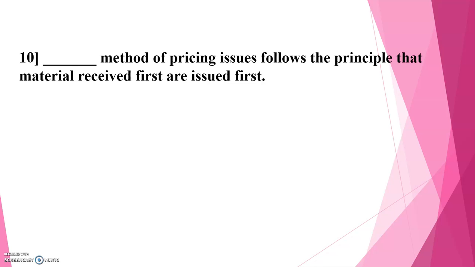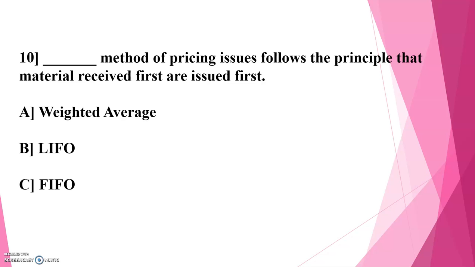Dash method of pricing issues follows the principle that material received first is issued first. Options are A. Weighted average, B. LIFO, last in first out, C. First in first out, and the correct option is C. First in first out method. Under this method of pricing issues follows the principle that material received first is issued first. So the correct option is FIFO, option C.